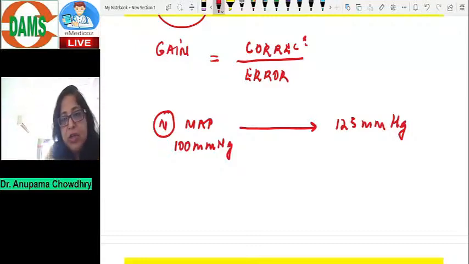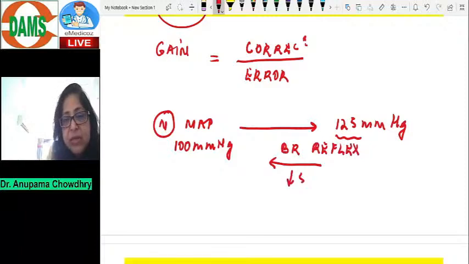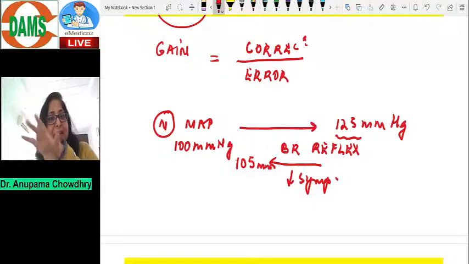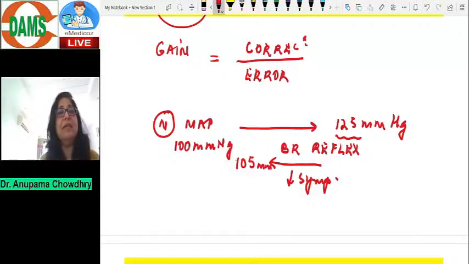And the moment the blood pressure increases to 125, the baroreceptor mechanism will be activated and you get a baroreceptor reflex, which reduces the sympathetic discharge and brings the blood pressure back to 105. It could not do 100% correction. It could only lower the blood pressure from 125 to 105. So that means there has been a correction and there is also an error.